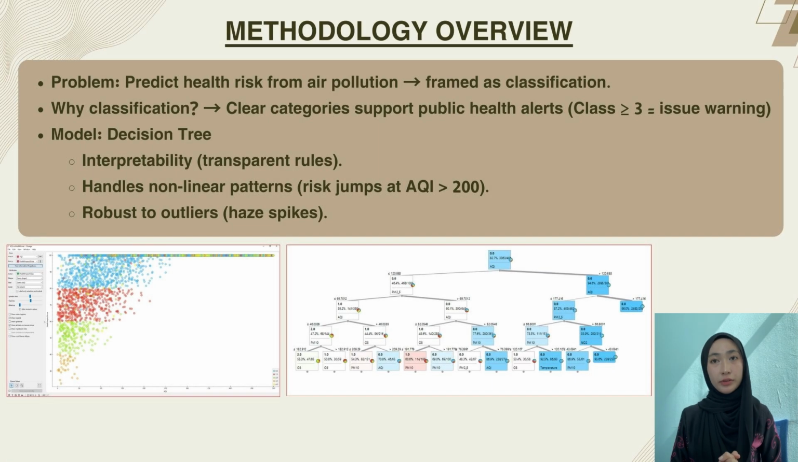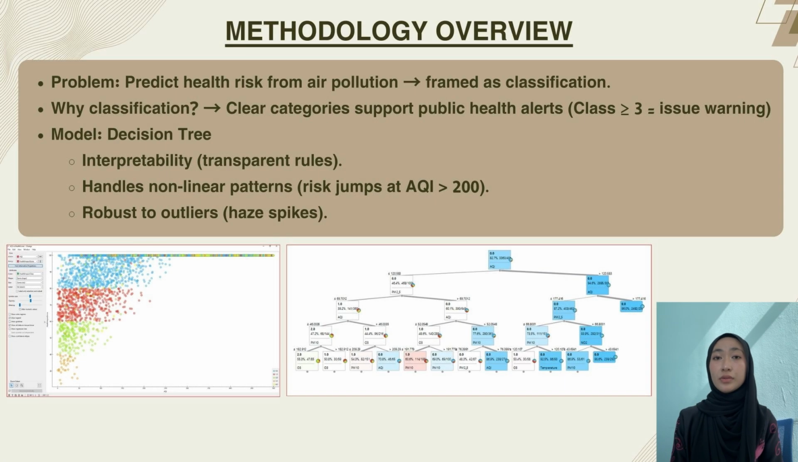Let's talk about the methodology of the project. This project addresses a public health challenge by predicting health risk levels from air quality measurements. The problem is framed as a multi-class classification task, where the continuous health impact score is grouped into 5 discrete classes. Class 0.0 equals safe, and classes 1.0 to 4.0 equal at risk, with increasing severity. This supports real-world decision-making, such as issuing targeted health alerts when risk crosses a threshold.